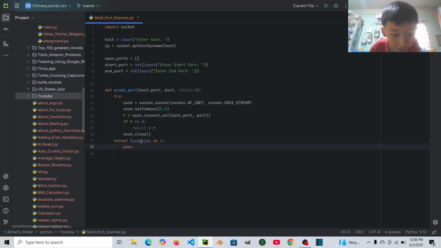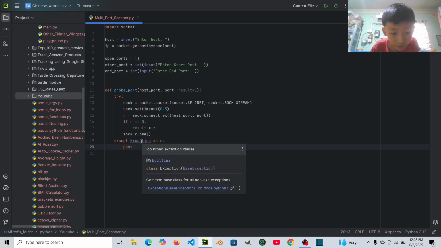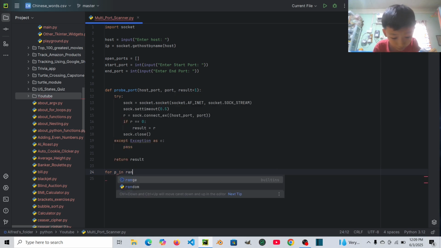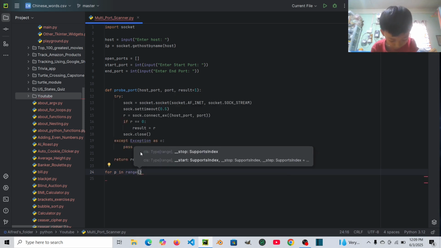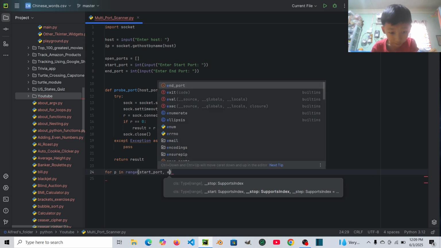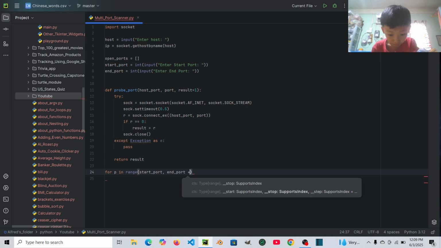Then return result. Then for p in range, the start port and then the end port plus 1.